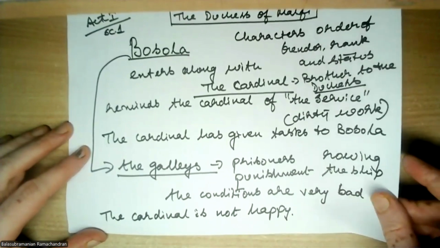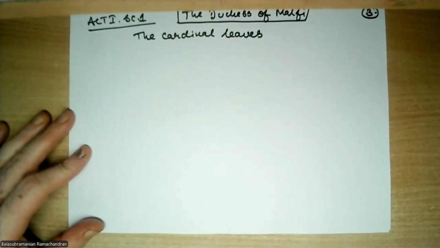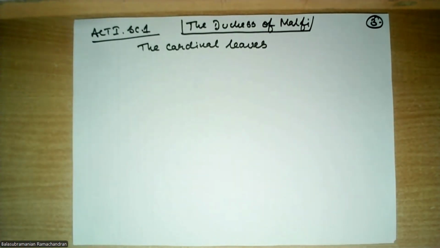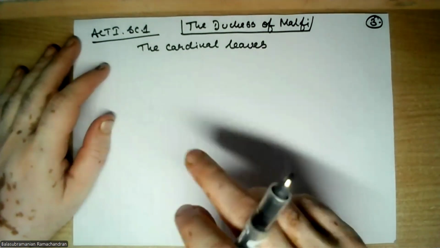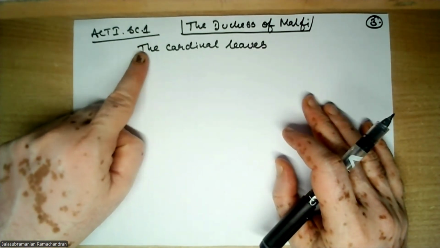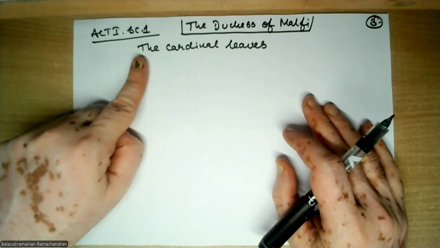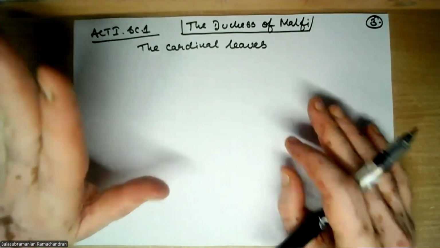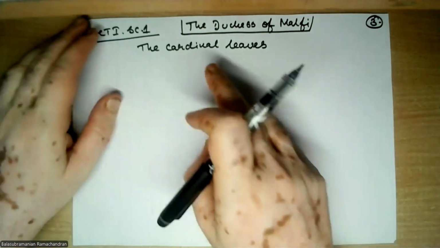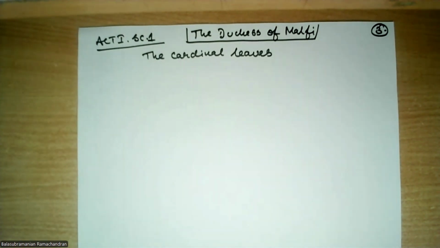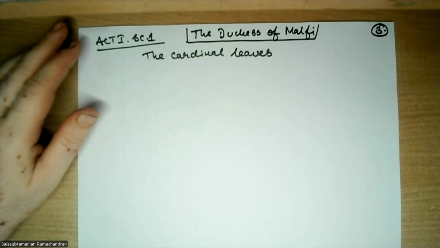So the cardinal is not happy, and he leaves because he doesn't want to continue talking to Bosola. He feels that Bosola is making a false claim. Remember, the cardinal is a position in the Roman Catholic Church. He does not want Bosola making false claims or talking about the tasks that he has given him. So before leaving, he says, why don't you try to be honest? And these are his words: would you could become honest.